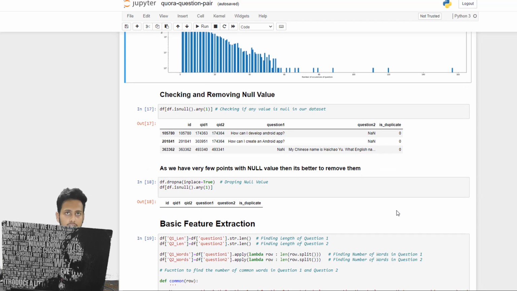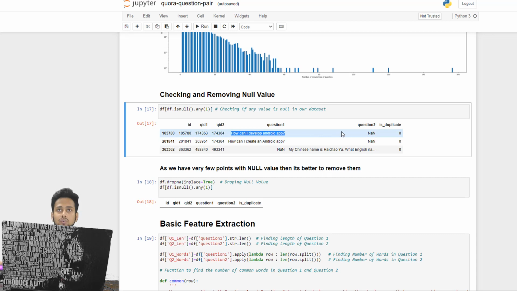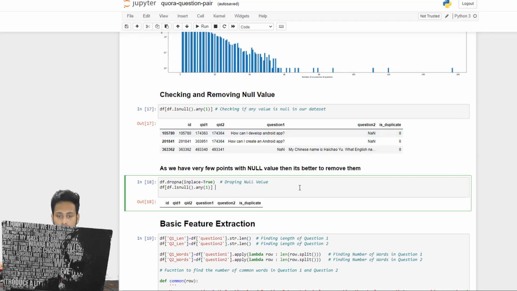So here is the missing value treatment of any data analysis, which is very important. Here we are working with string data. For string data, the best way, if the number of missing points is very small compared to our entire data set, is to drop them. So that is what we are doing.